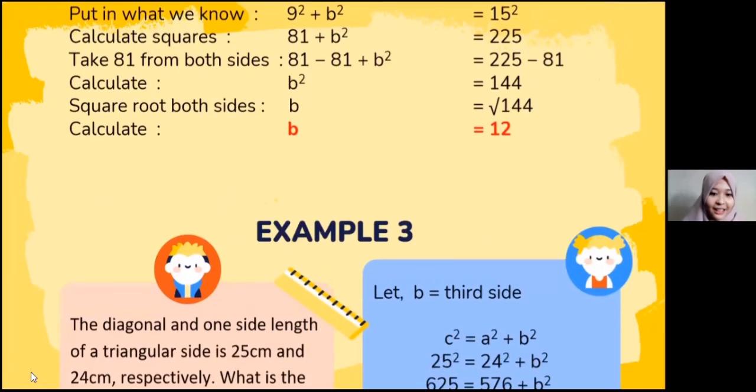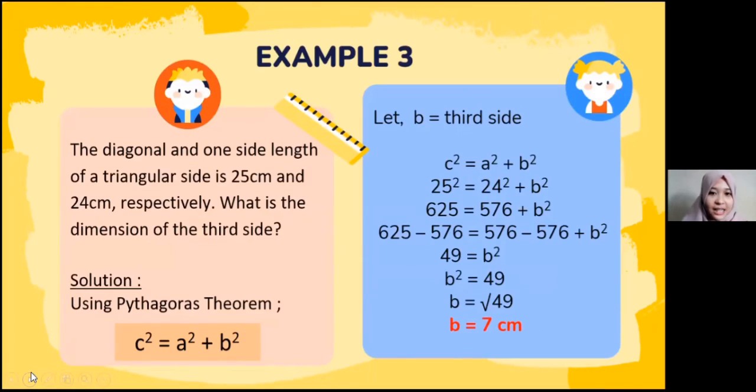Next. The third example: the diagonal and one side length of a triangle are 25 centimeters and 24 centimeters respectively. What is the dimension of the third side? The solution: we must write the formula of this right triangle, c squared equals a squared plus b squared. Let b be the third side.